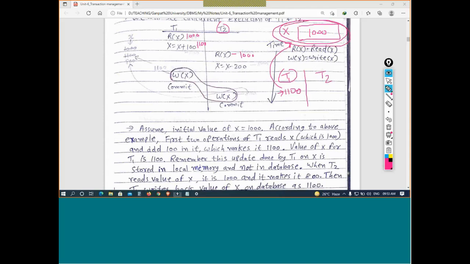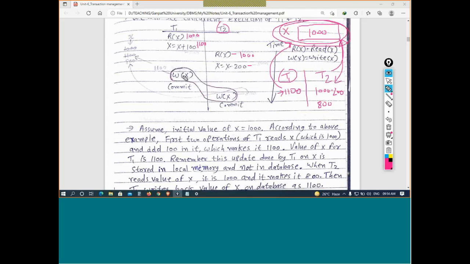Now T2 will read from the database. In the database that is 1000. T2 will read from the database, and in the database the value is 1000. So here it now subtracts 200. In the read, it will take the value of X. It will read that, so 1000 minus 200. So it will make it 800. Okay, it is 800.